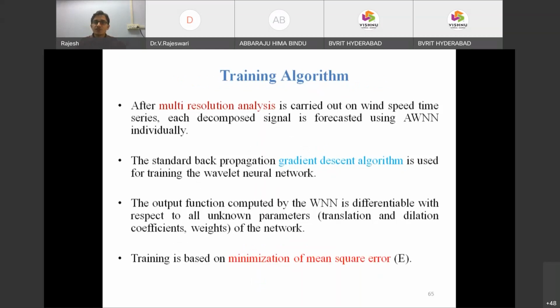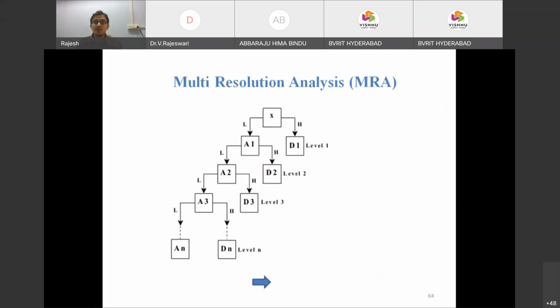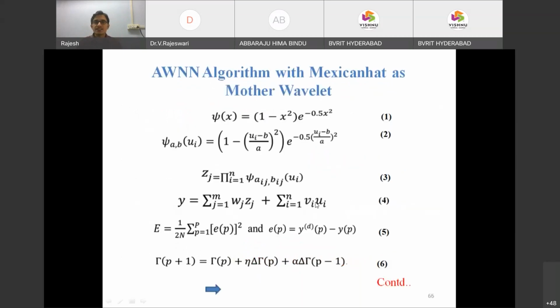After multi-resolution analysis, each individual component has to be forecasted. Let's say here 7 decomposed signals, 7 plus 1, 8 signals, so 8 forecasts. Original sample, next 7 decomposed. Original sample, again 8 decomposed. So in the mathematical analysis, the Mexican hat wavelet can be represented as 1 minus x square into e to the power of minus 0.5 x square.